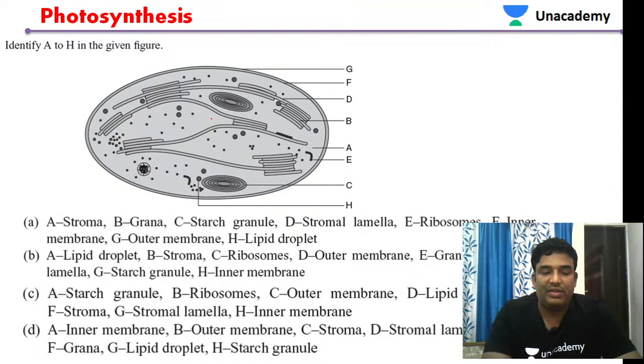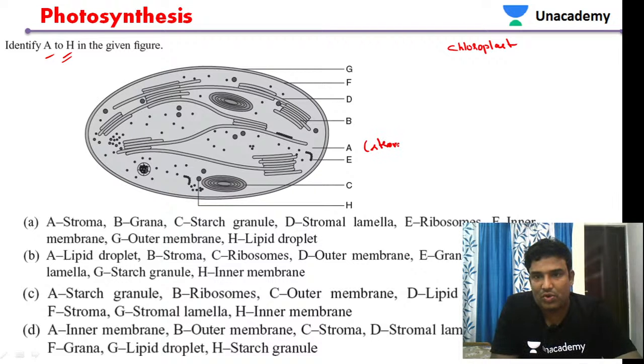So let us see the basic structure of chlorophyll. Identify A to H in this particular diagram. This is a typical diagram showing the chloroplast. Let's start with A. A looks like it is stroma. Then B looks like it is grana.